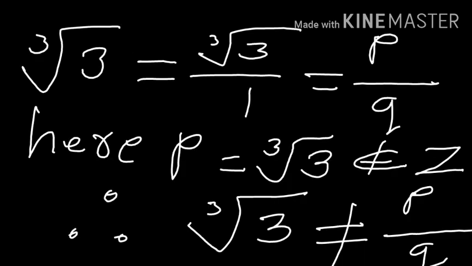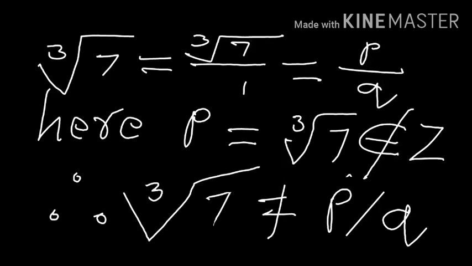Cube root of 3 is equal to cube root of 3 upon 1, which is in the form of p upon q. But p is equal to cube root of 3, which is not an integer, and hence cube root of 3 is not expressed in the form of p upon q, therefore it is irrational.